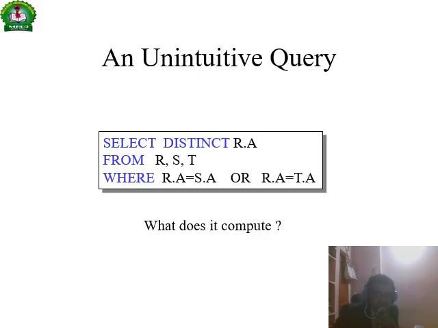Intersection query, it is a query. Select distinct r dot a from r, s, t, where r dot a is equal to s dot a, or r dot a is equal to t dot a, right. That is computing r intersection s union t.